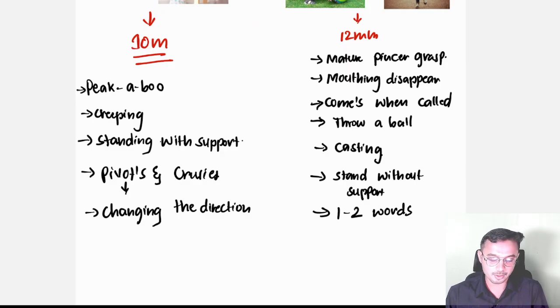No, these are all the milestones which come under 12 months. Like mature pincer grasp, mouthing, and when you call the baby and tell the baby to throw a ball. Remember, like this: calling the baby, throwing the ball, and standing without support. And 12 months I can write as 1 to 2 words. This is about 12 months.